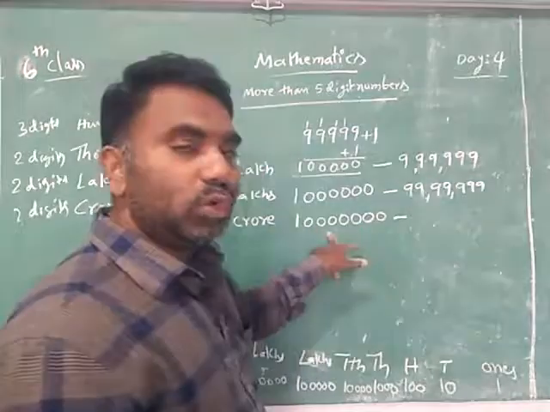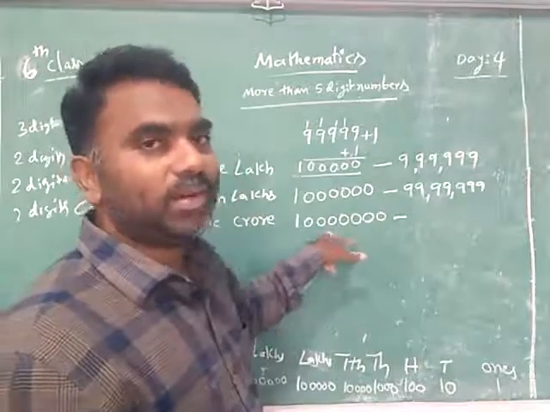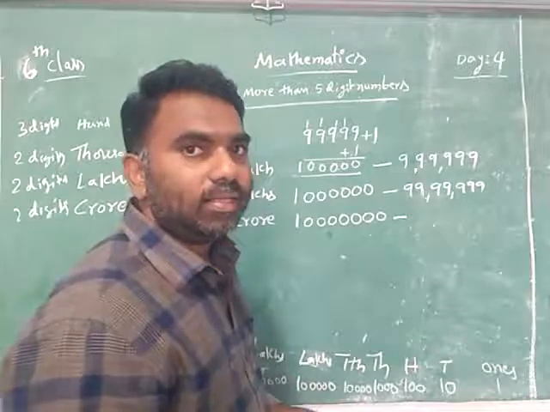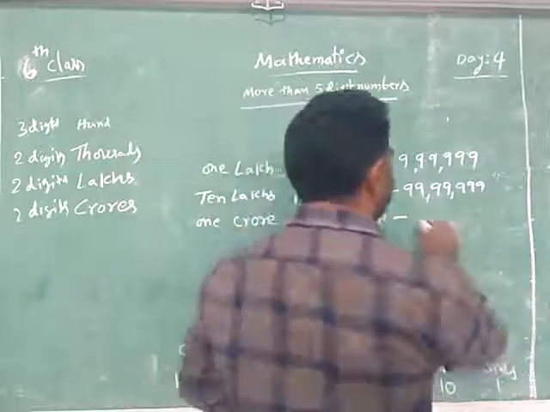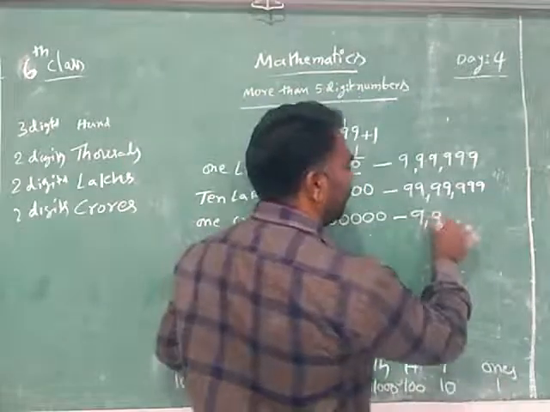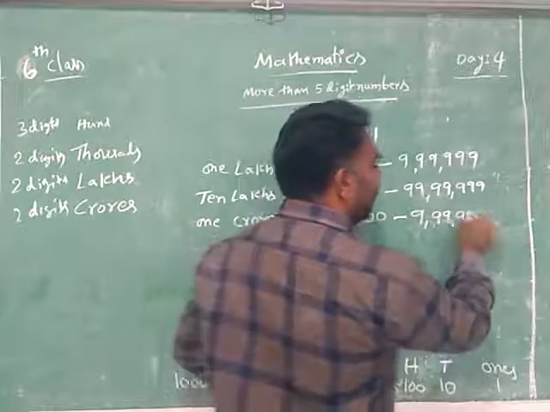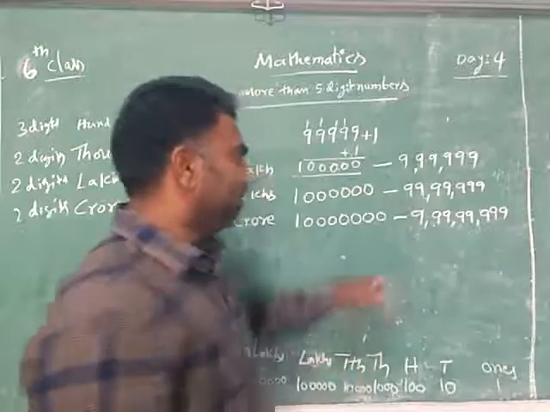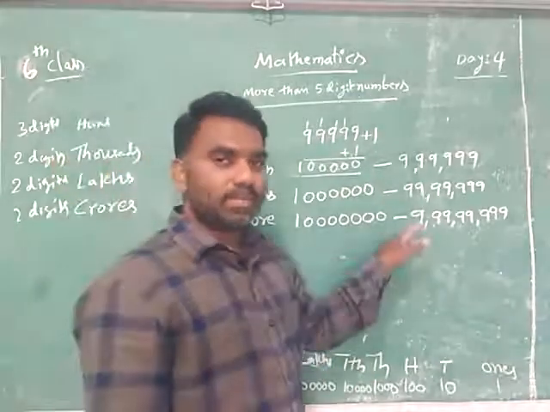It is the smallest 8 digit number. Then the biggest 8 digit number is 9 crores 99 lakhs 99,999.